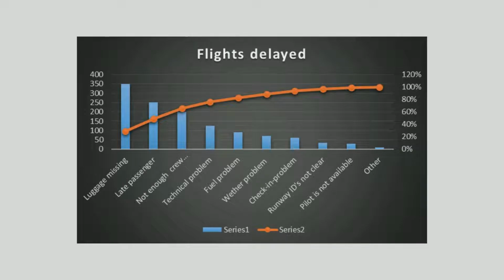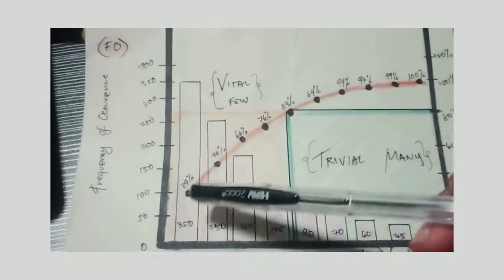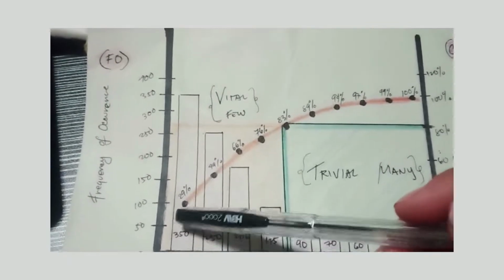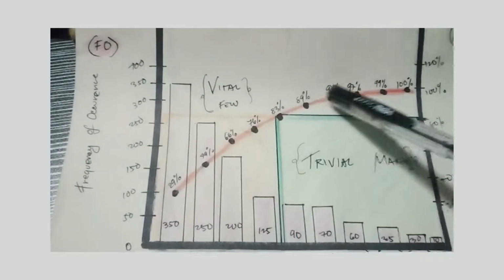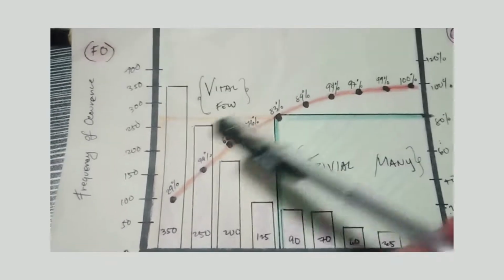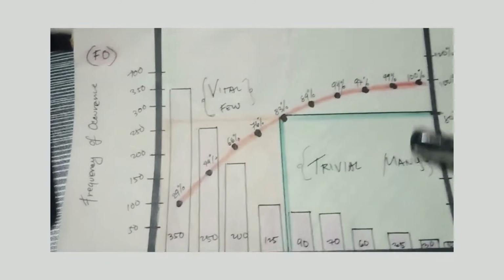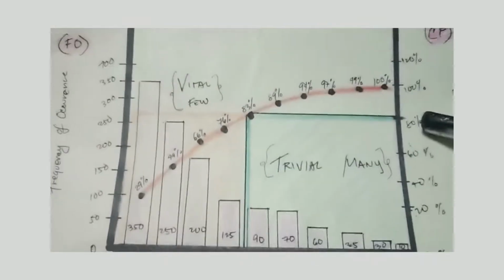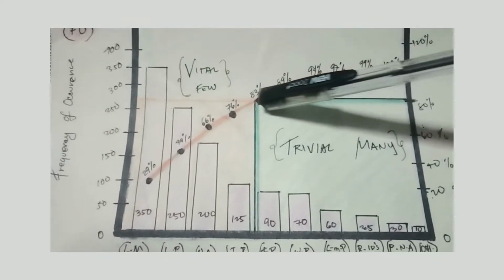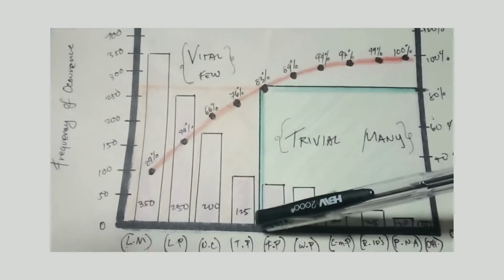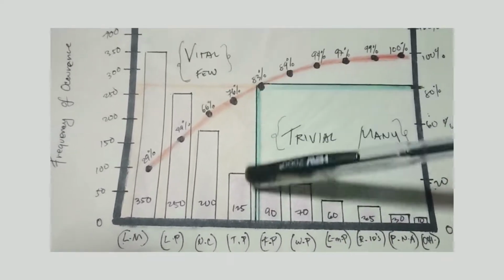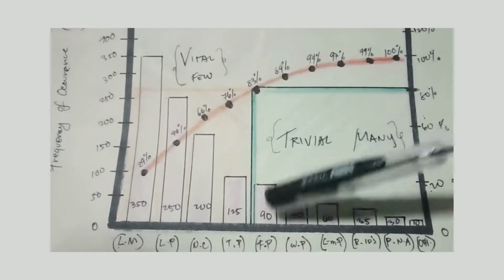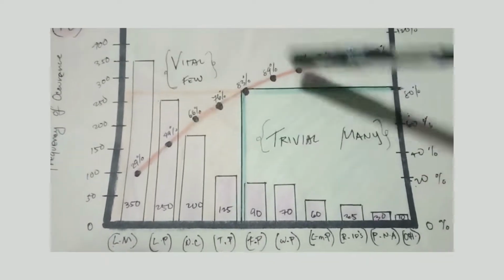So next is i-draw na natin yung line graph. And ito na yung kakalabasan niya. Okay, so apply na natin yung 80-20 rule. Hahanapin natin yung 80% dito sa cumulative percentage, and then kung saan tumapat na bar, yung dot. So, here, hahatiin na natin, and that's it. Meron na tayong 80-20, which is the vital few and trivial many.